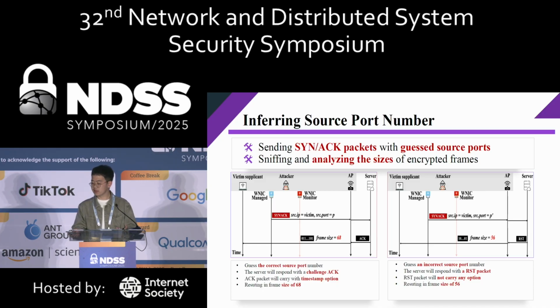However, if the attacker guesses an incorrect source port number, the server will just respond with a reset packet, and the reset packet will not carry any options, so the frame size would be 56. The attacker can sniff over the air and analyze the size of the encrypted frames, and it can traverse the possible source port space to find the correct source port number as used by the victim client.